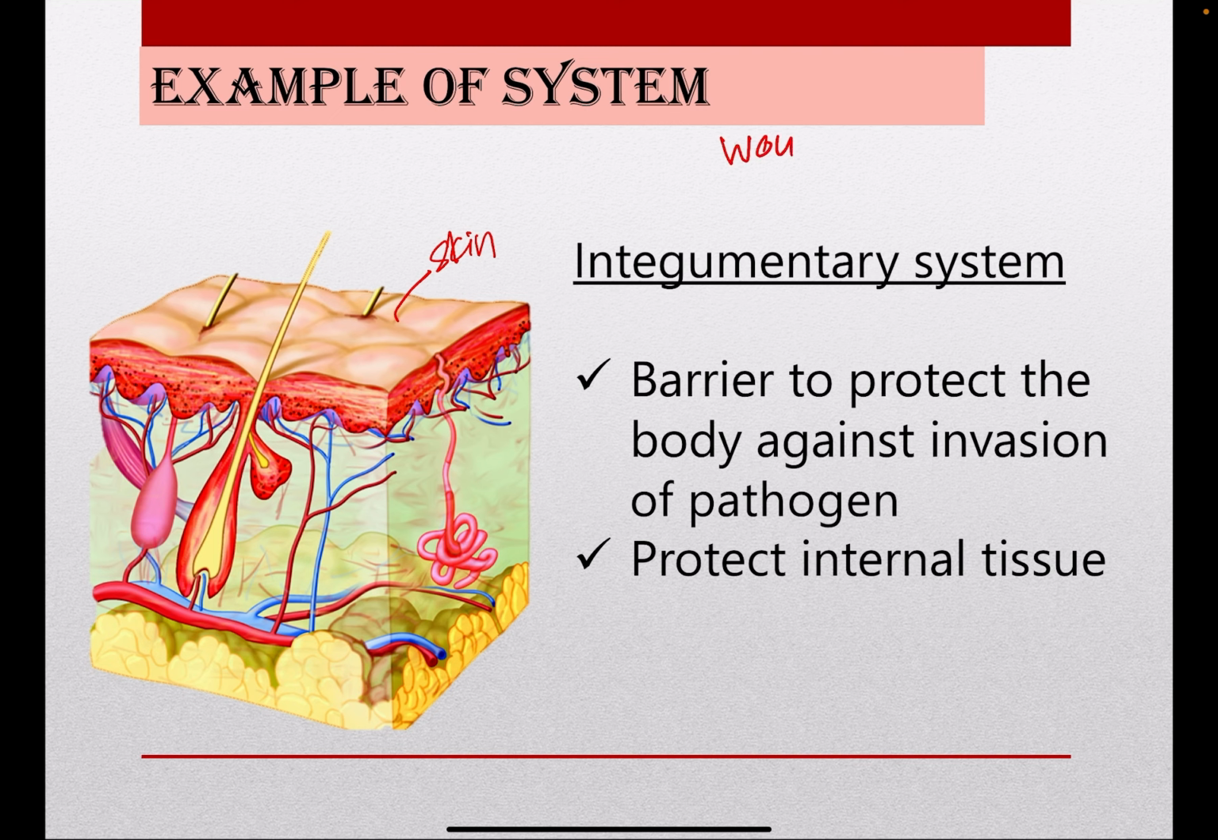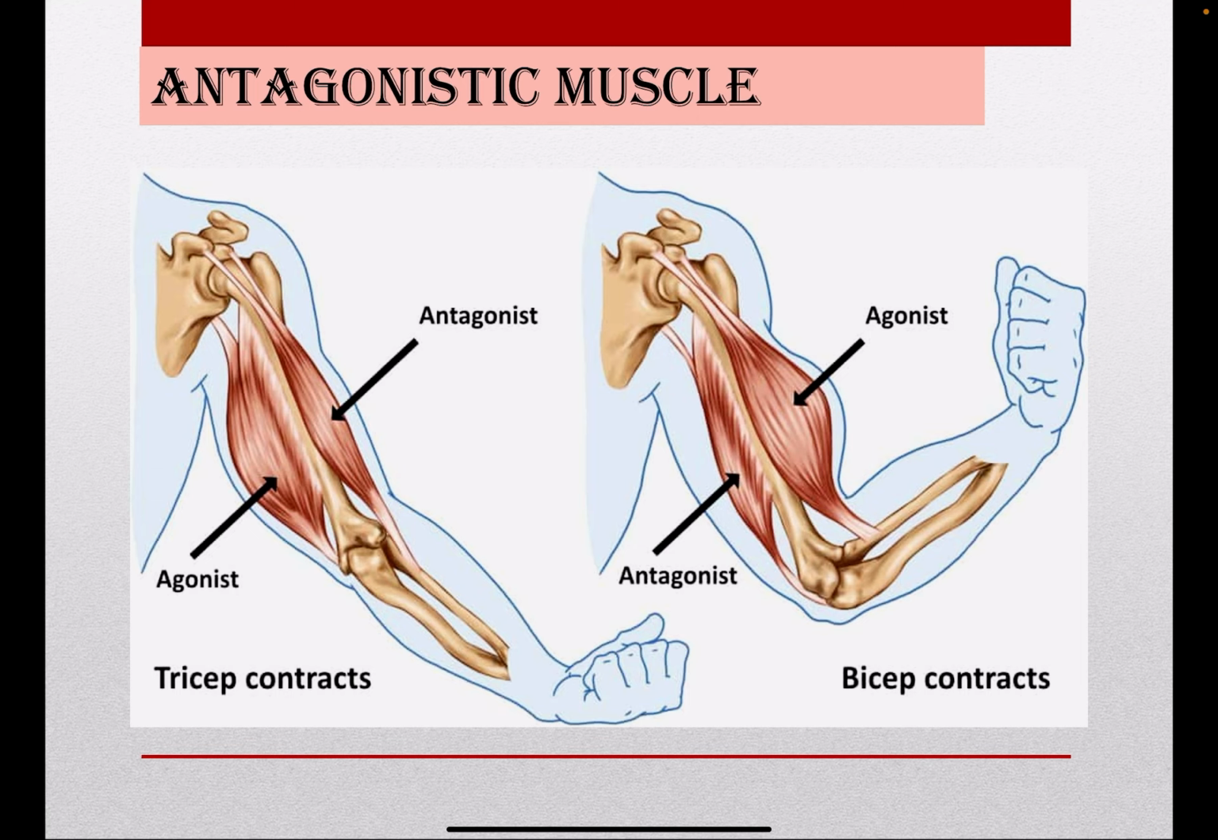Okay, we have done with the system. Now we take a look at the antagonistic muscles. We will look at the muscles at the elbow. Antagonistic muscles are the muscles that work in the opposite way. For example, we have this muscle on top, its name is bicep. This is on our arm. The muscle at the bottom we call tricep.